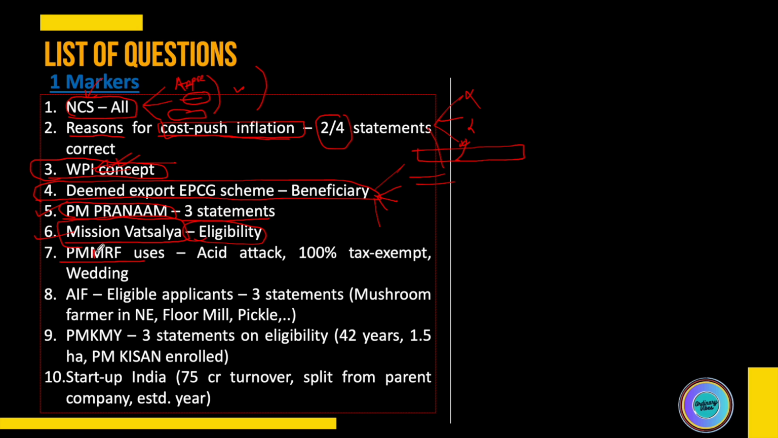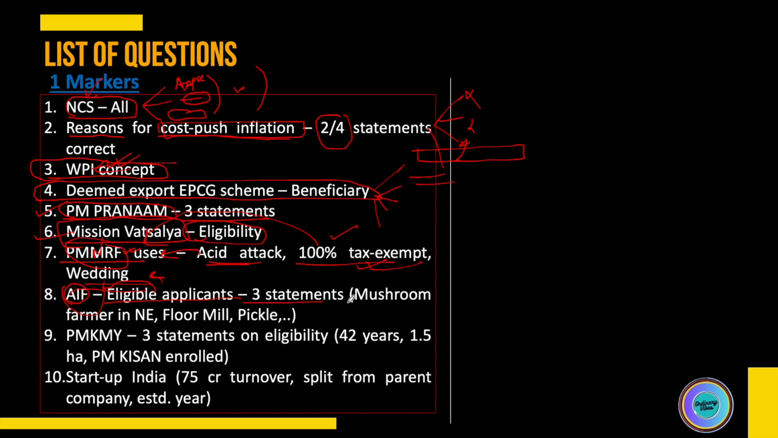Then you have PMNRF, Prime Minister's National Relief Fund. So where the funds from this can be used. So three options were there, like in a wedding. Then you have all. Then one statement was that the entire donation that someone makes to this fund is 100% tax exempt. Then the third was someone who is an acid attack survivor can be a beneficiary of this fund. So these three statements were there. Another question was related to Agri Infrastructure Fund, that who is the eligible beneficiary for getting funds from this fund.